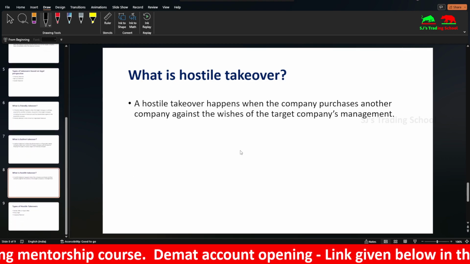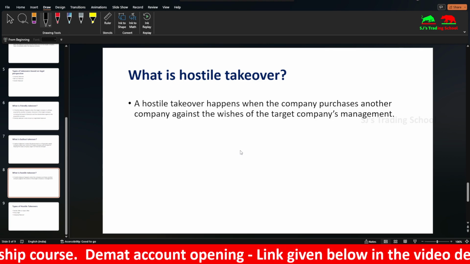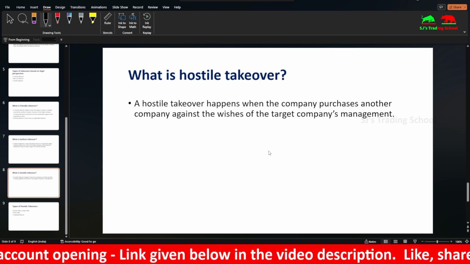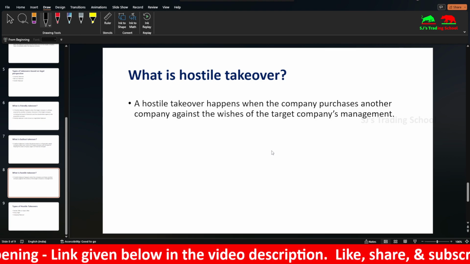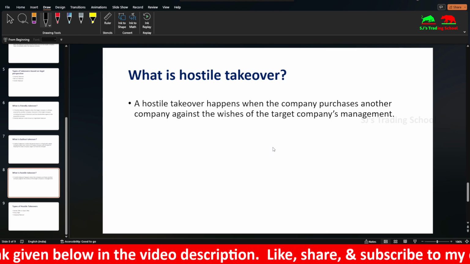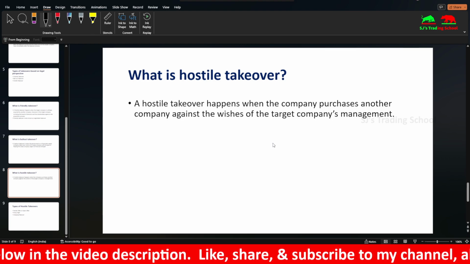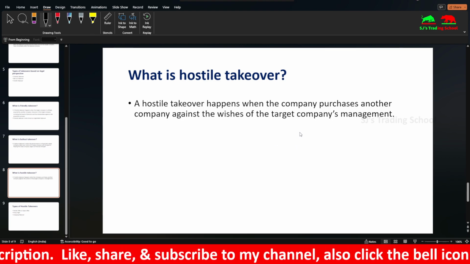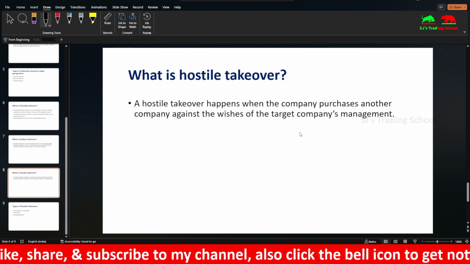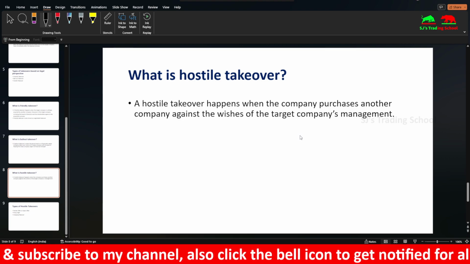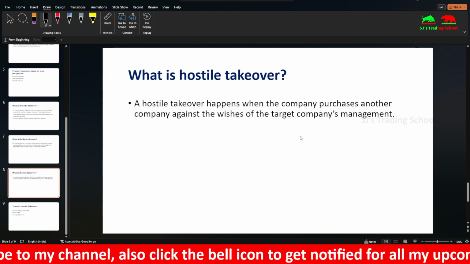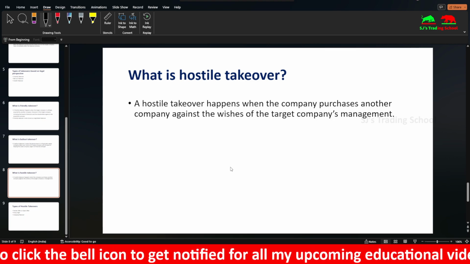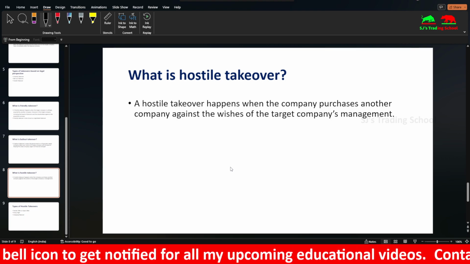And the third thing is hostile takeover. This happens when a company purchases another company against the wishes of the target company's management, board of directors, promoters, or shareholders. So mainly, what would they do? They would discreetly buy those company shares in the open market, or they would create a proxy fight, or they would simply give a tender offer. I'll explain it in the upcoming slide.